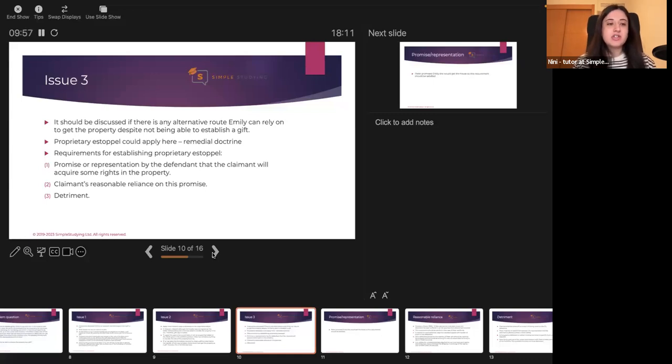First of all, there should be a promise or representation by the defendant that the claimant will acquire some rights in the property. Secondly, there shall be reasonable reliance on this promise. And thirdly, detriment. So all these three requirements shall be assessed in turn, and you discuss whether or not Emily satisfies them.